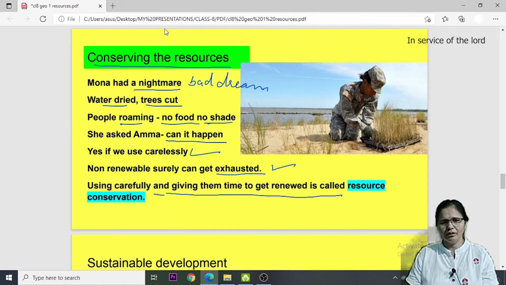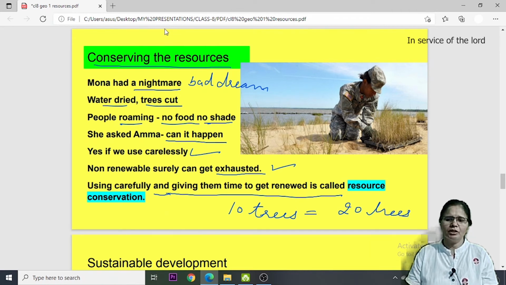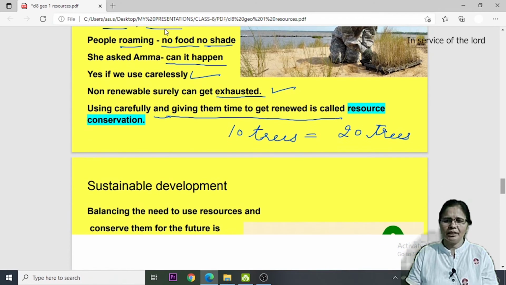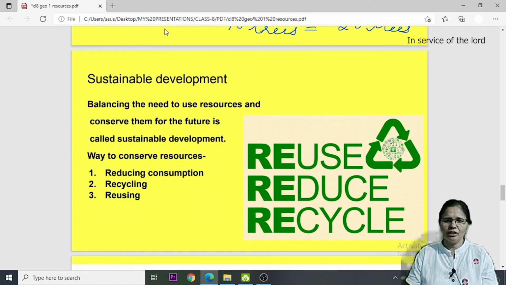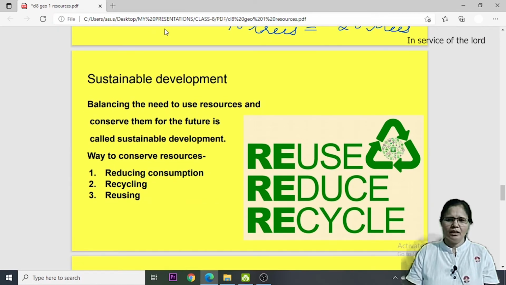For example, if due to some reason you have to cut 10 trees for one project, and in turn you grow 20 trees, then it means you are giving time and helping these resources to take place again, so that these can be utilized in future.